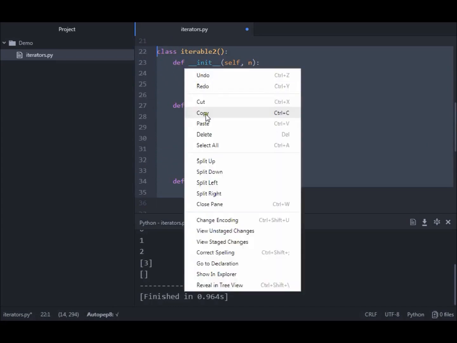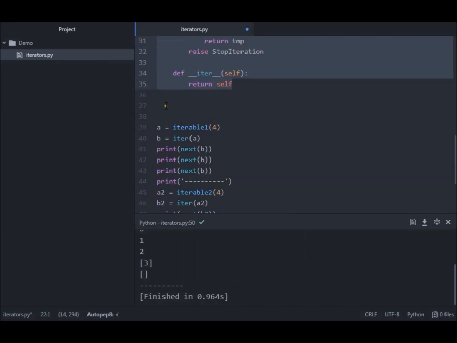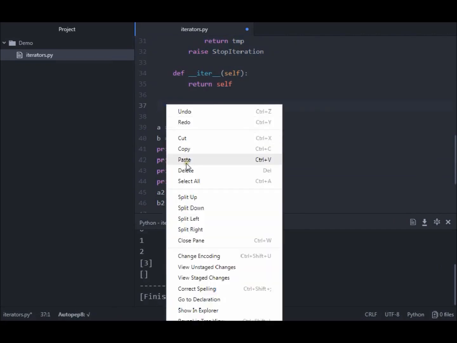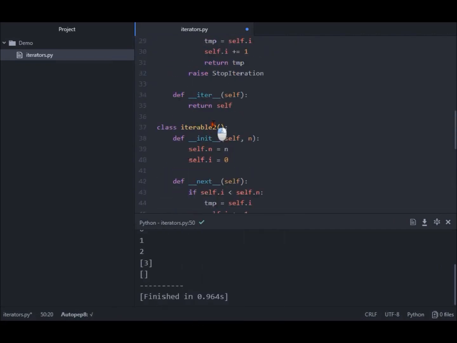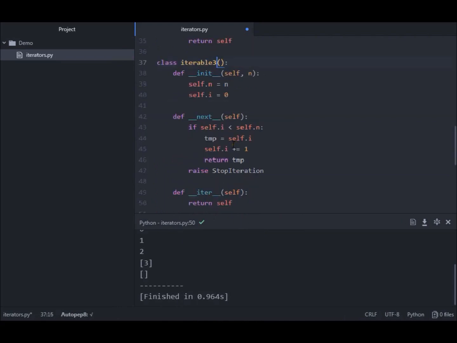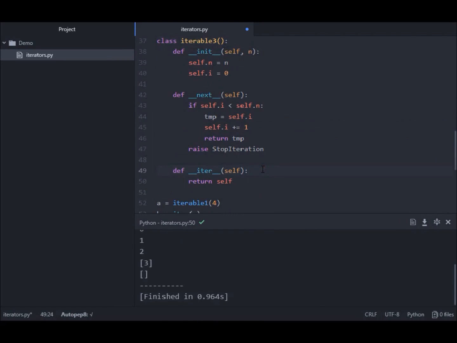You can do that by changing the iter function, and let's make a new one, the third one, iterable 3. Iterable 3 has the purpose of supplying to us all the elements, all the arguments from the first one, each time we call it. And you can do this by reinstantiating the self.i attribute.